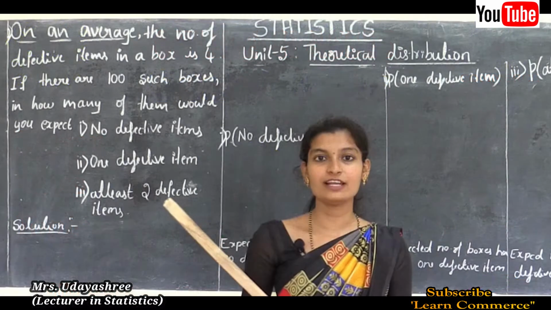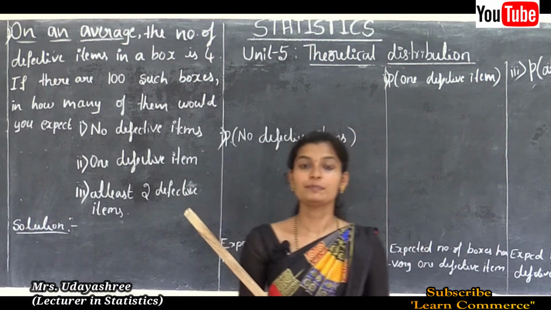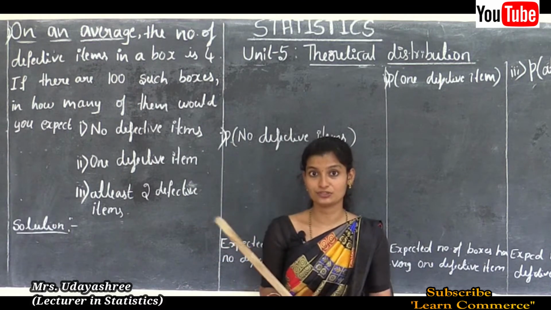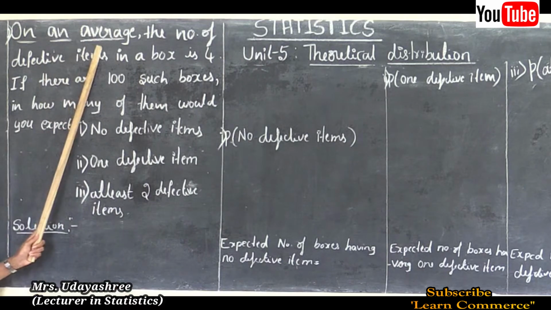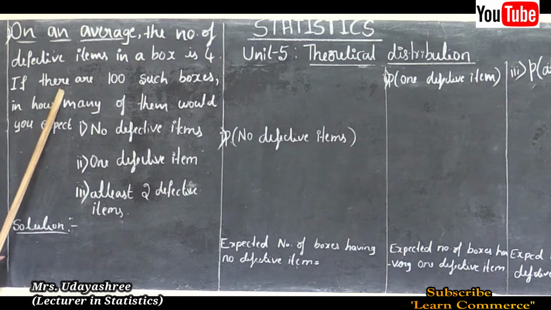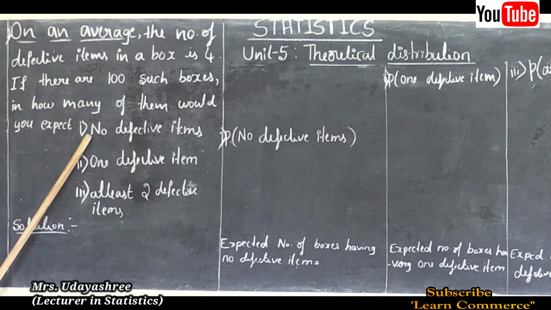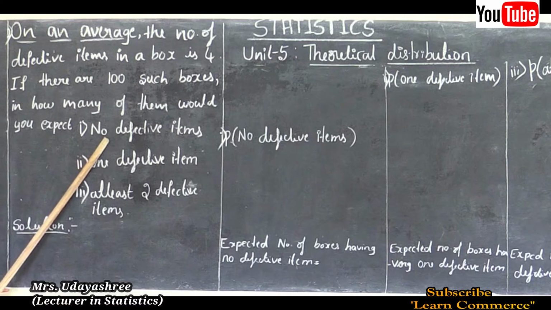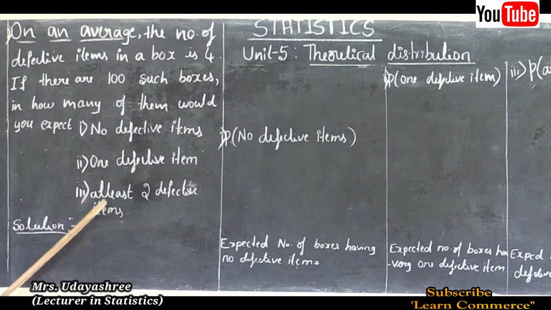Hello everyone, welcome to second PUC statistics online classes. Now let us see problems based on Poisson distribution. That is the second problem: on an average the number of defective items in a box is 4. If there are 100 such boxes, in how many of them would you expect: first sub question, no defective item; second sub question, one defective item; third sub question, at least 2 defective items.